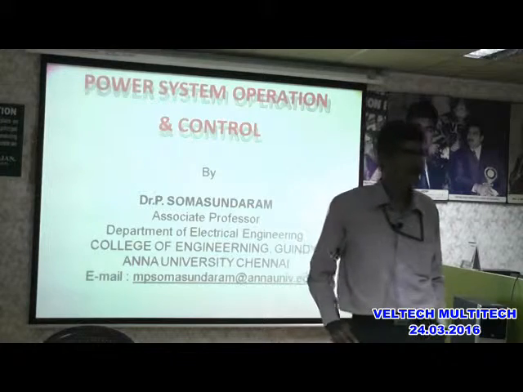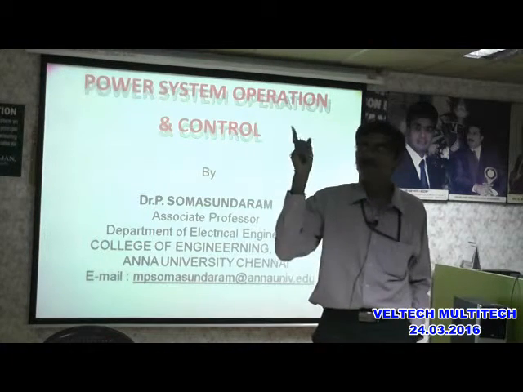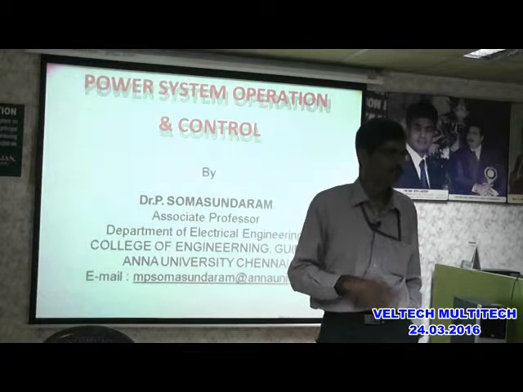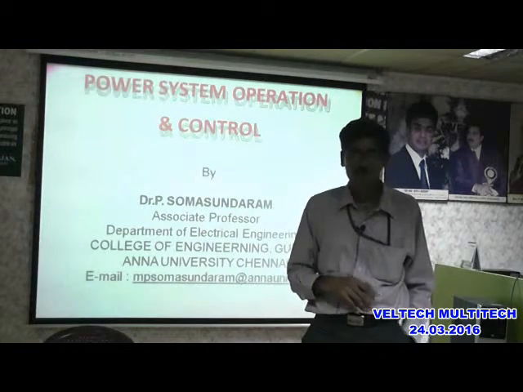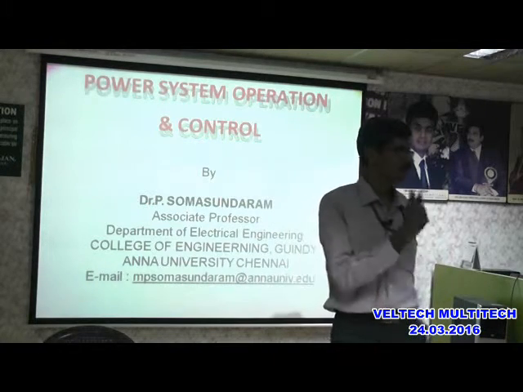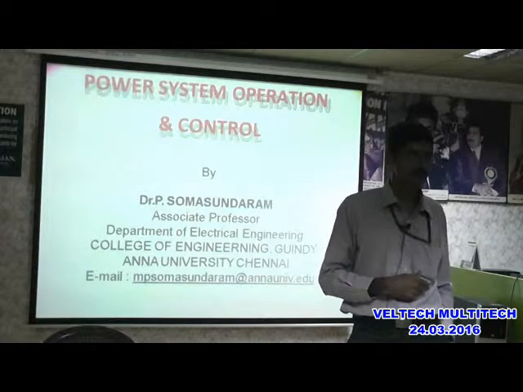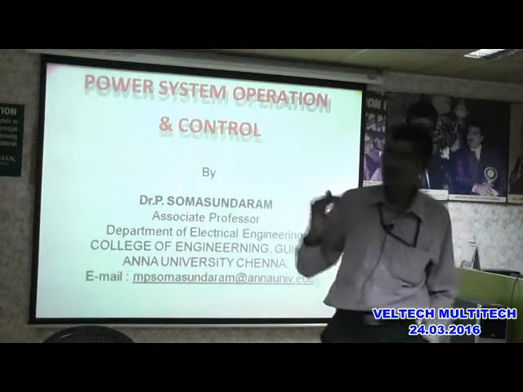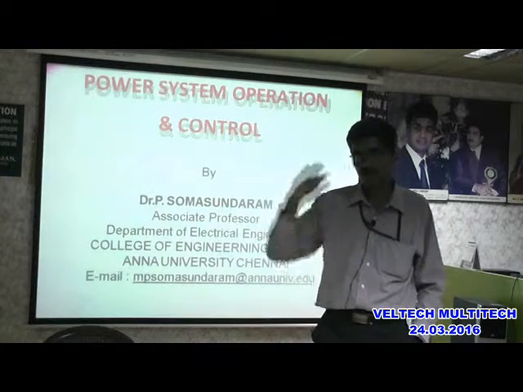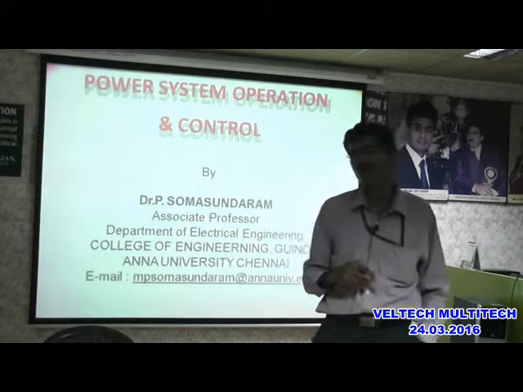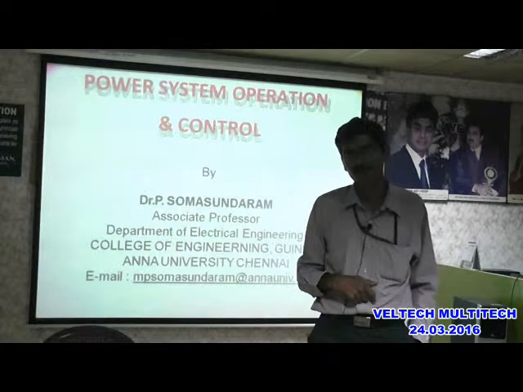Before some 10 or 15 years, normally for fluorescent lamps, we did not have electronic choke. Nowadays, we have electronic choke. Whatever may be the voltage, you can turn on a fluorescent lamp just like any other incandescent lamp. But before some 15 years, whenever the load reached peak condition, voltage would decrease, and we may not be able to turn on these fluorescent lamps. Are you able to follow?